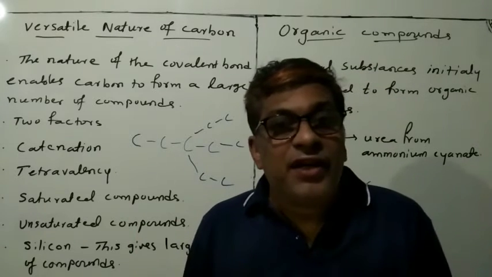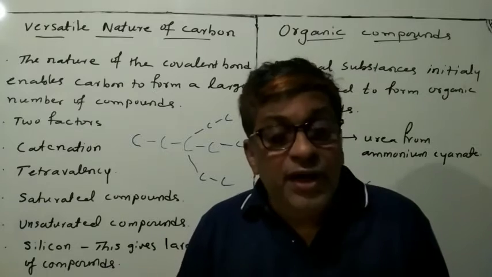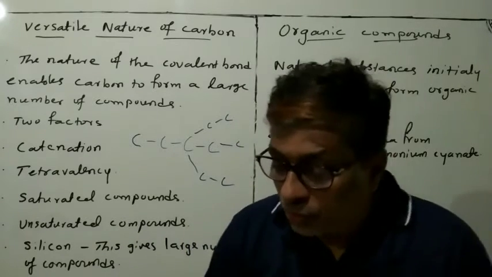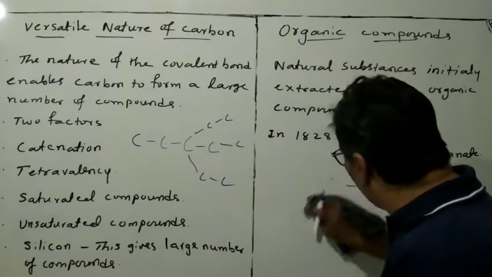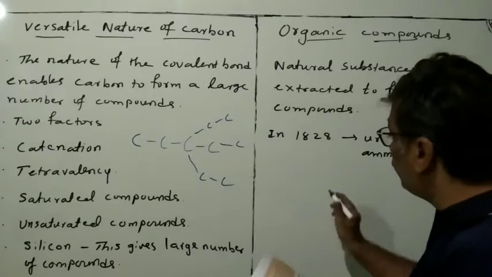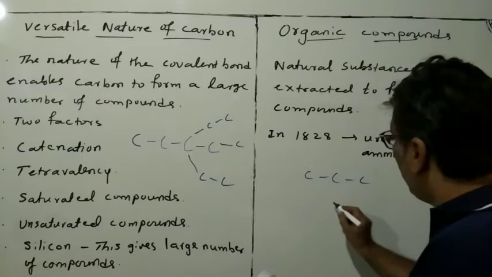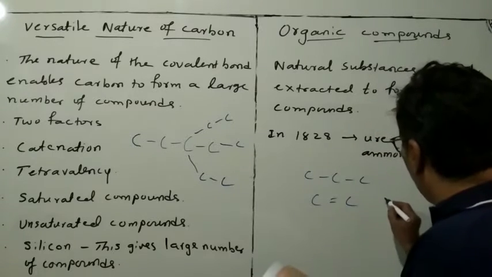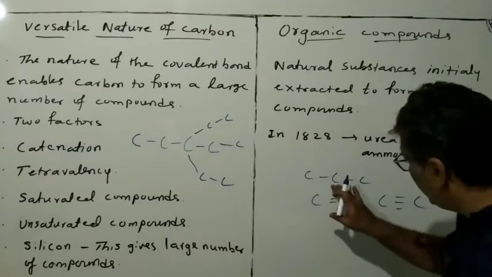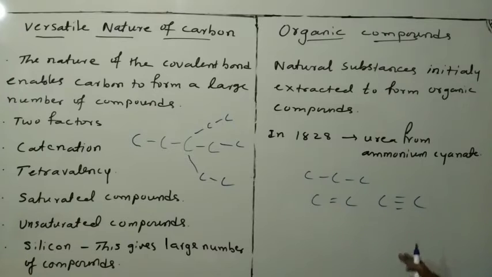In addition, carbon atoms may be linked with single, double or triple bonds. See, carbon shows single bond, or even double bond, or even triple bond.